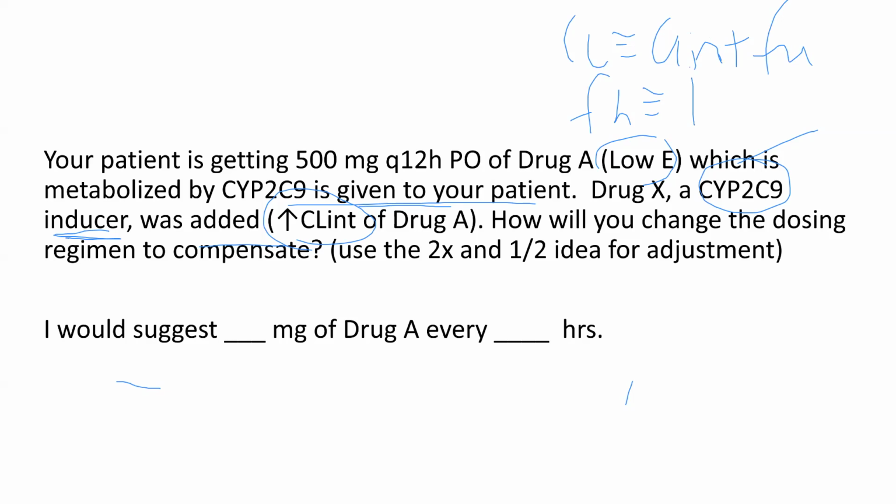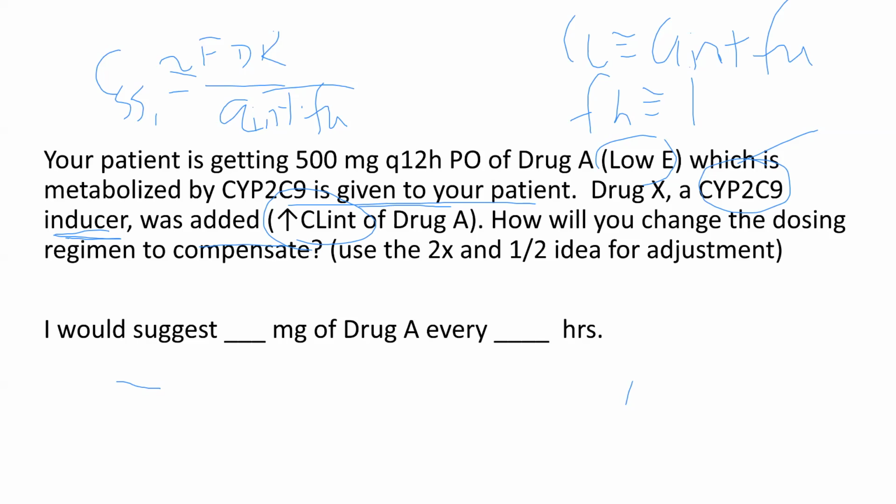So CSS average, do we need to look at free concentration? No, because we don't have a binding change. So we're going to look at total. So we're giving it orally. So we need to think about bioavailable dose rate over clearance. For a low E drug, clearance is going to be determined by intrinsic clearance times fraction unbound.